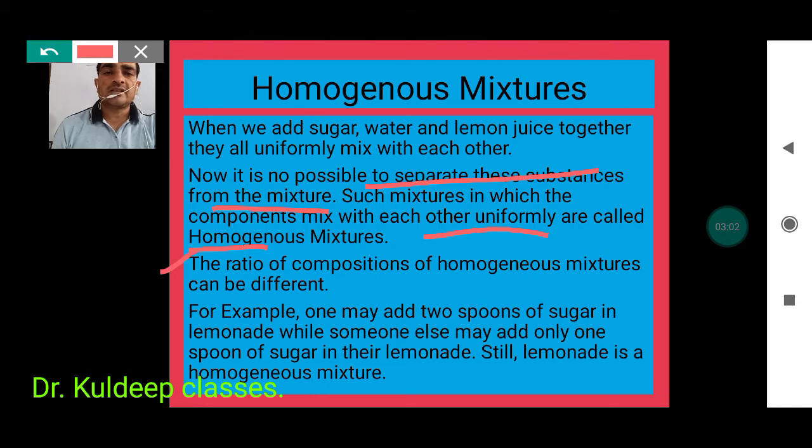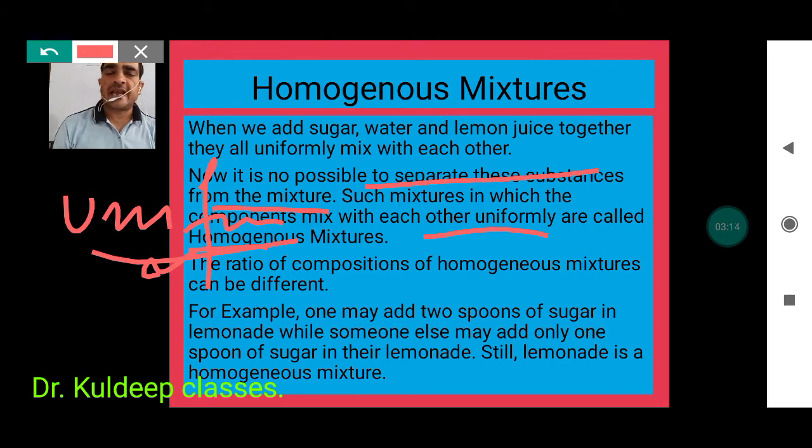Homo means same or uniform. Genus means phases, so they have a uniform distribution. The ratio of the composition of a homogeneous mixture can be different. The ratio may be different. For example, we have a glass of butter and a spoon of sugar, a pinch of salt, and half a spoon of lemon juice. So their compositions are totally different. That's why they are considered to be mixtures. If the composition remained the same, then it would not be altered. It is a mixture.